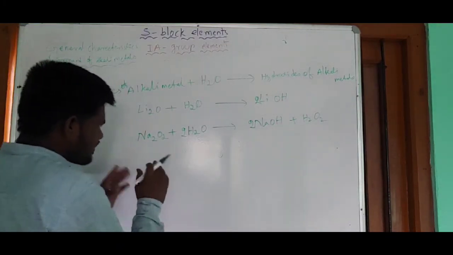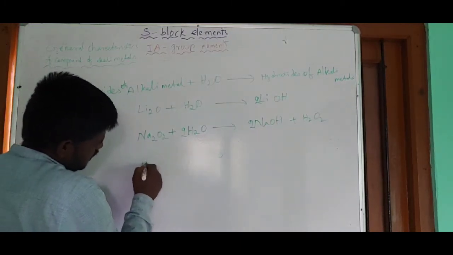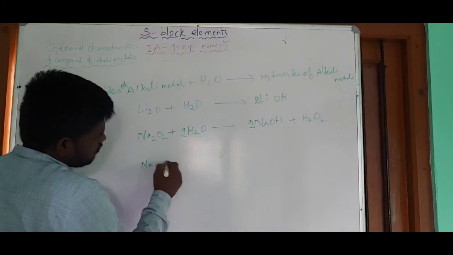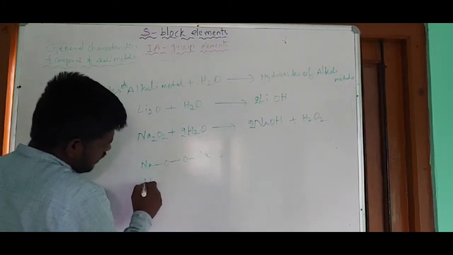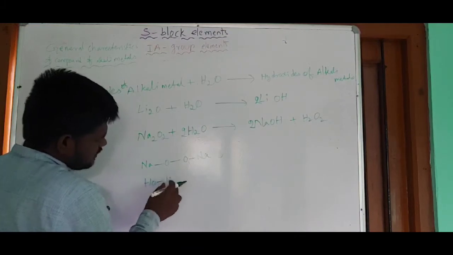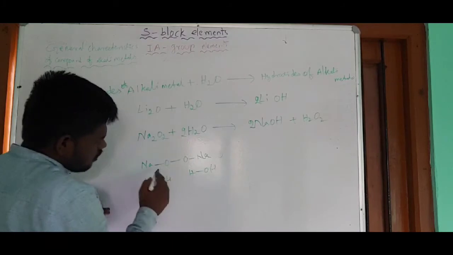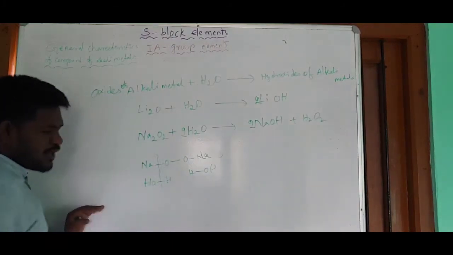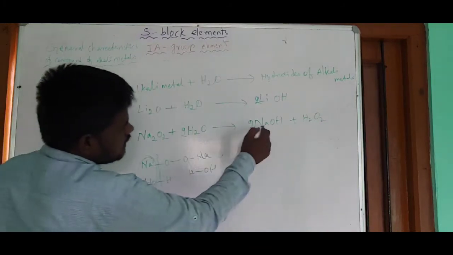Now when you dissolve this in water, bond breaking takes place between sodium and oxygen, and between H and OH in the water molecule. These bonds break, and Na combines with OH and gives NaOH.